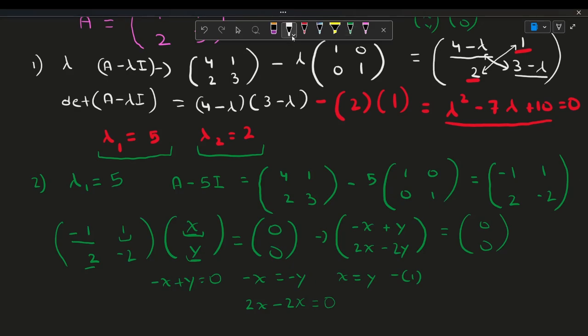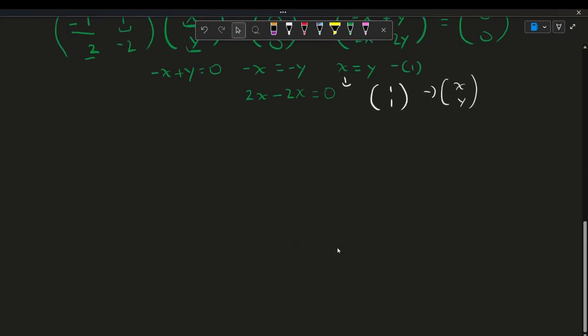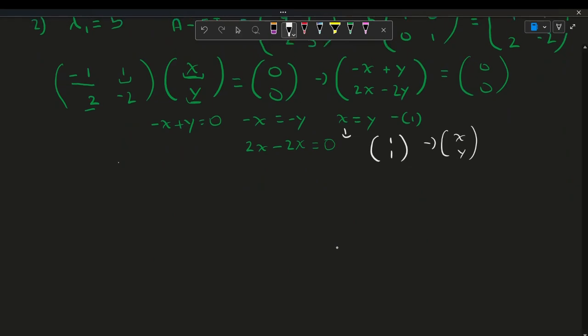So since x is equal to y, we can just write the eigenvector as 1, 1 because we just take any simple value. We know our eigenvector is xy, right? And y is equal to x. And we just take 1. So that will be our first eigenvector. So for lambda 1 is equal to 5, our eigenvector v1 is 1, 1. So now that's how simple it is.